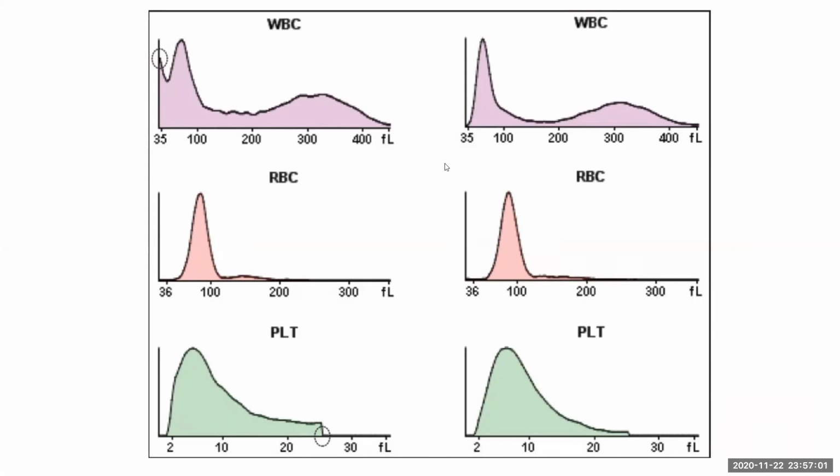This might be helpful because, for example, if you see the RBC histogram, this is normal. If the curve is shifted to the right, it means the cells are increased in size. In the sense, the cells are macrocytic. If the curve is shifted to the left, that means the cells are smaller, that is, the cells are microcytic. And for example, if the curve has two peaks, one in the microcytic range and one in the macrocytic range, we can easily identify that it's a dimorphic anemia without the help of a peripheral smear.